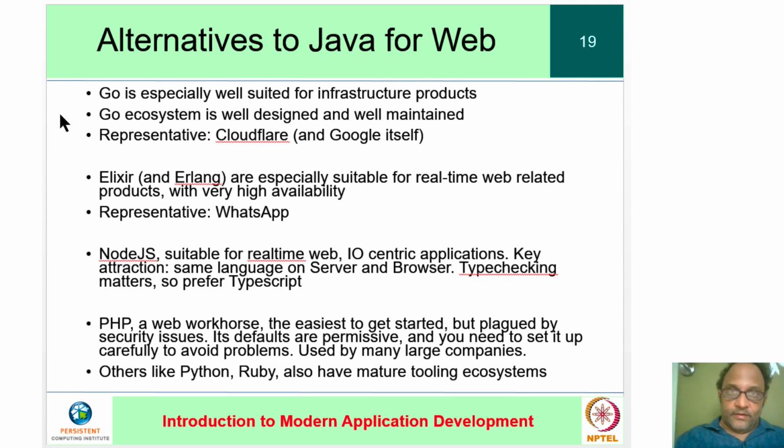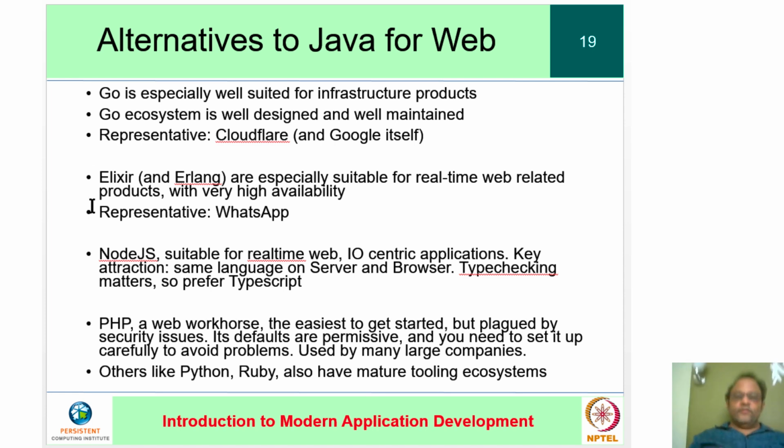Another very interesting technology that I really think is nice is a language called Elixir, which runs on top of the Erlang virtual machine, which is very useful for real-time products and very high availability products. A lot of the hassle of reliability is much less with Erlang, simply because it was built by Ericsson, which is a phone company. Phone companies have traditionally been the ones with the most rigorous availability requirements.